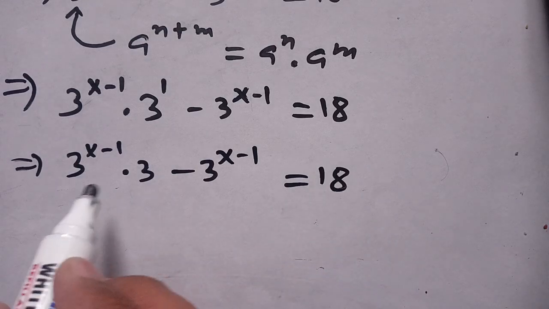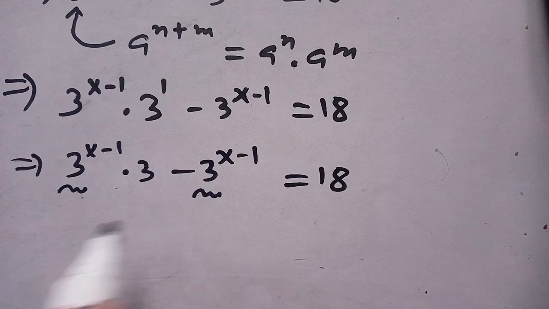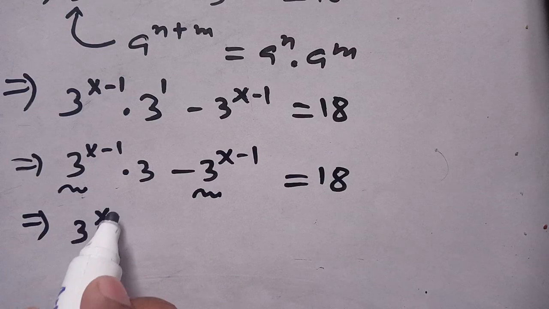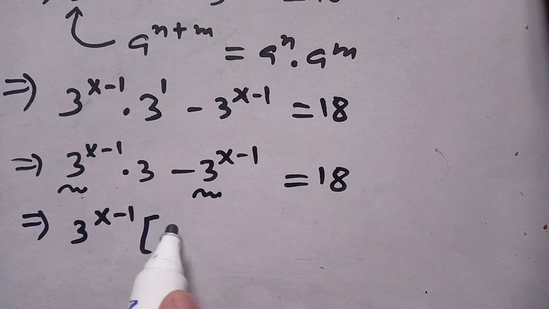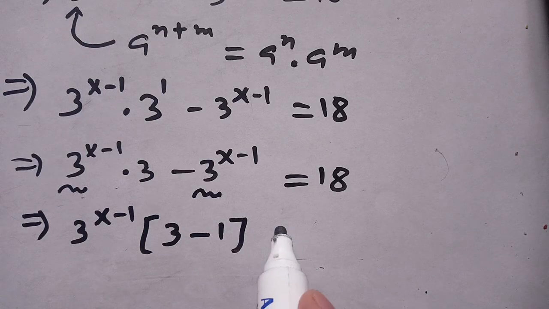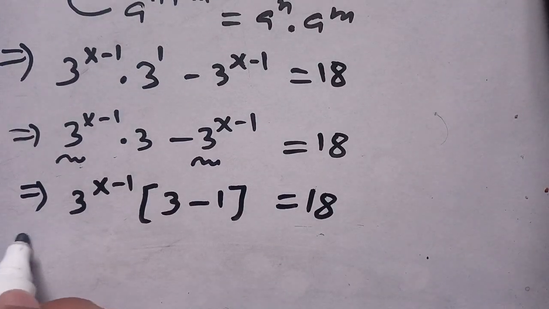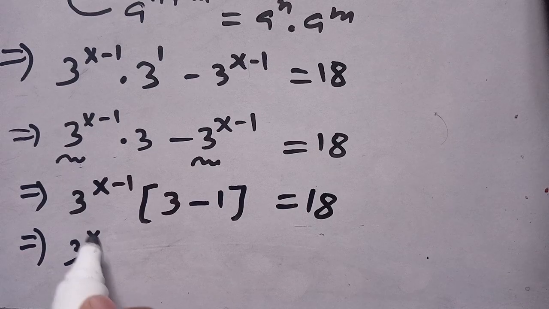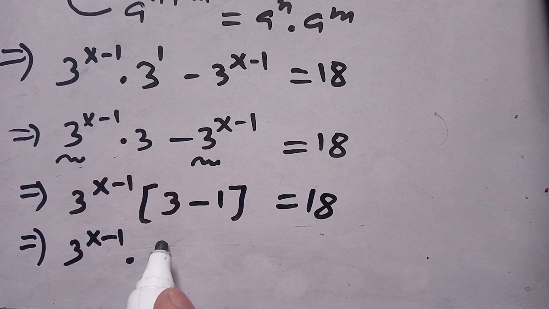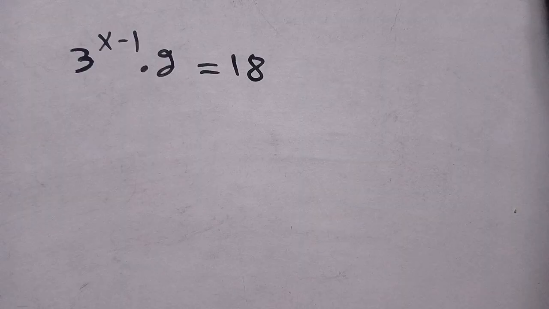Now we can take out 3^(x−1) from both terms, and we get 3^(x−1) times (3 − 1) = 18. Now 3 − 1 becomes 2, so 3^(x−1) times 2 = 18.